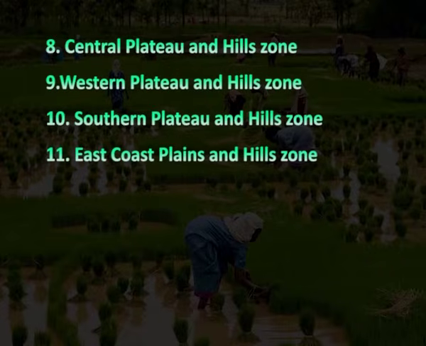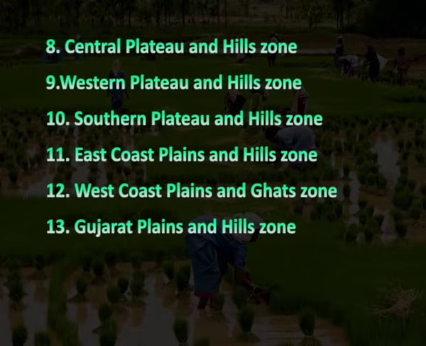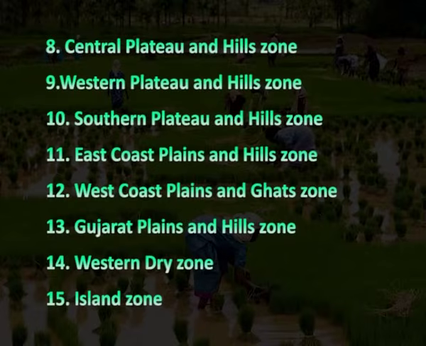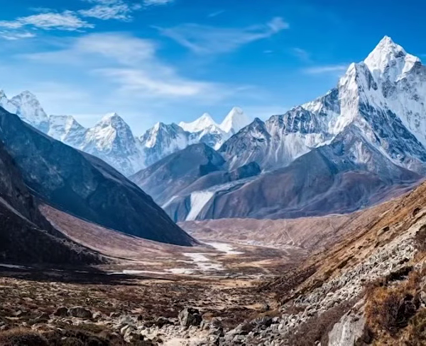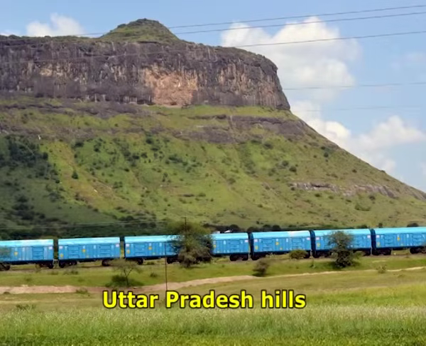Coast Plains and Hills Zone; 12, West Coast Plains and Ghats Zone; 13, Gujarat Plains and Hills Zone; 14, Western Dry Zone; 15, Island Zone. Western Himalayan Zone consists of three distinct subzones of Jammu and Kashmir, Himachal Pradesh and Uttar Pradesh